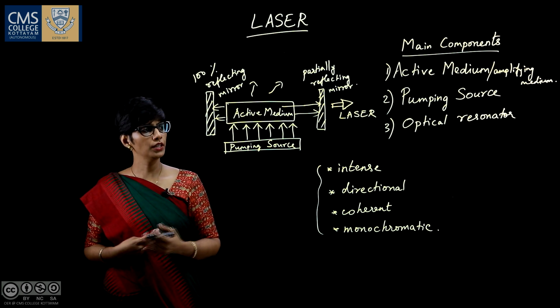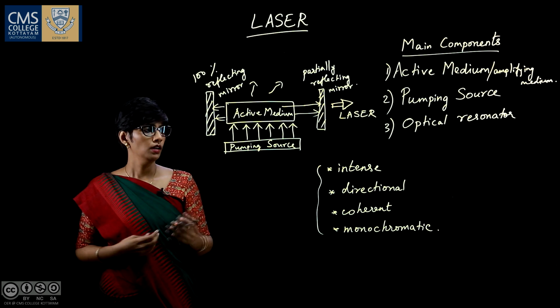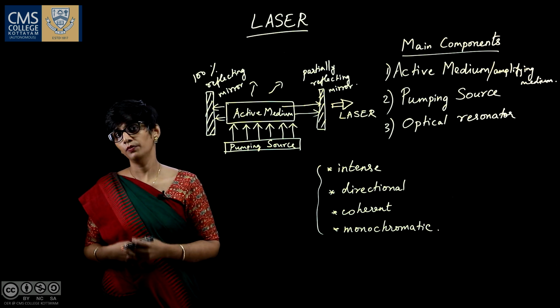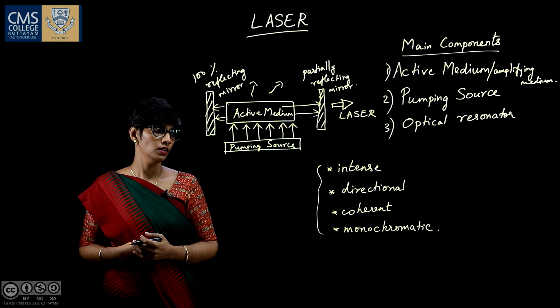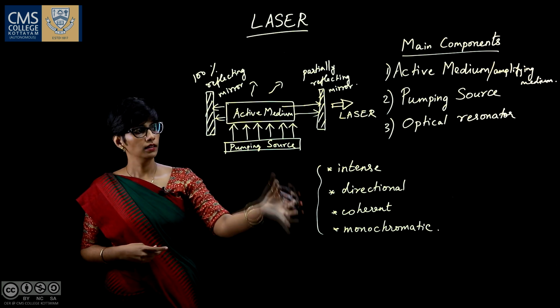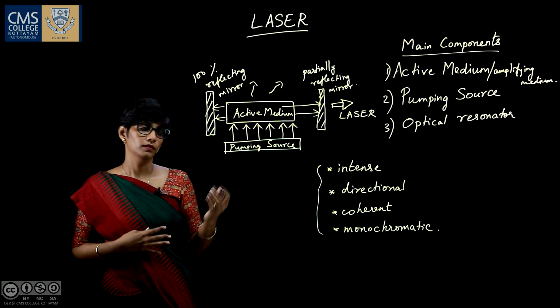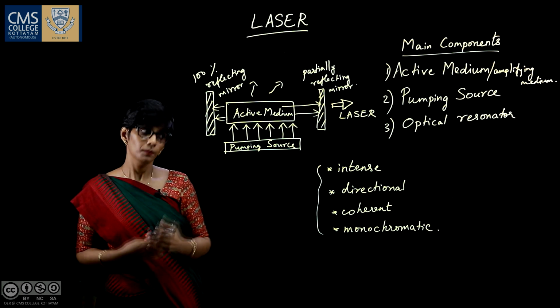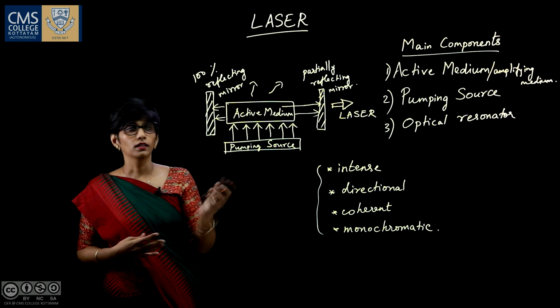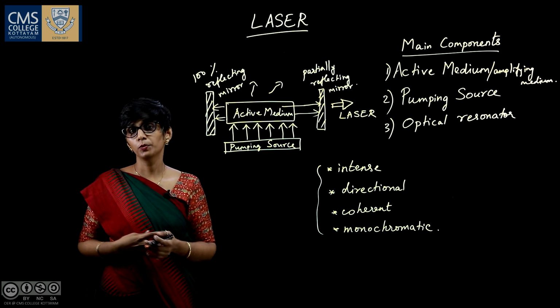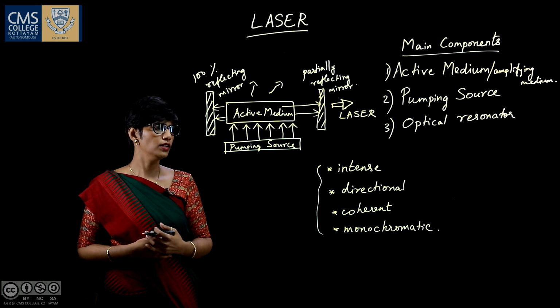We can also use lasers for communication because they are monochromatic and directional. All these properties make the laser highly useful in industrial purposes, the medical field, communication, and many other things.